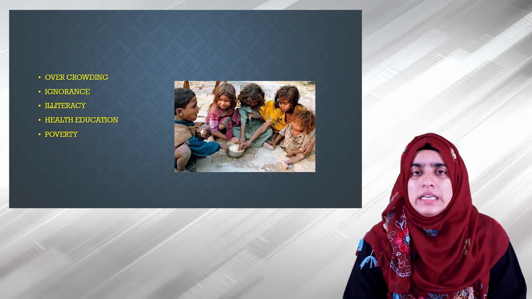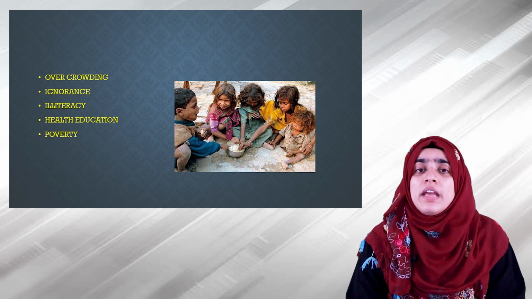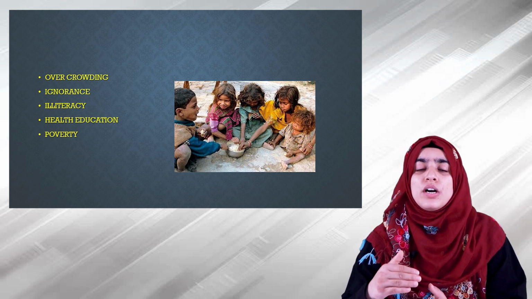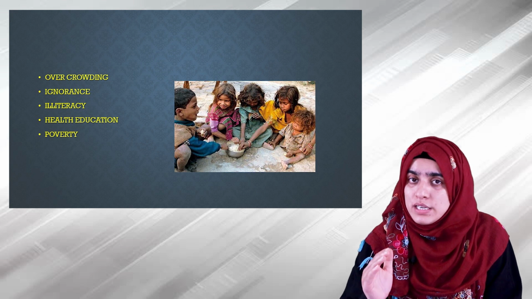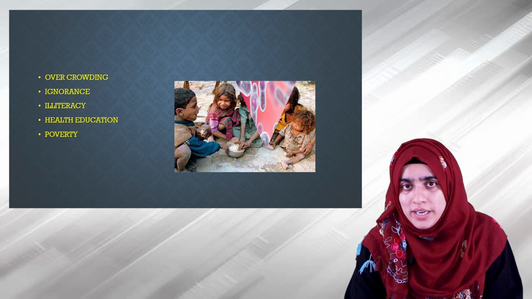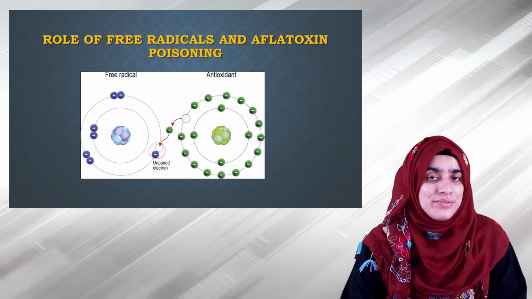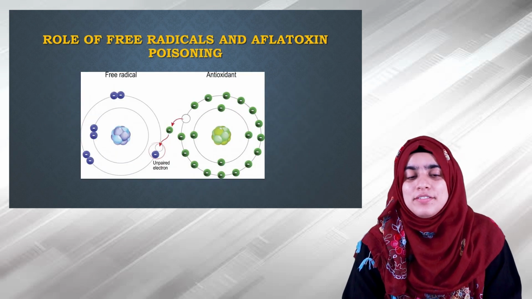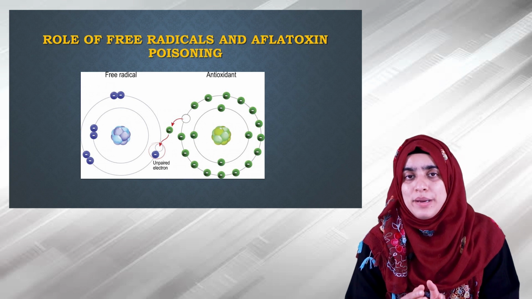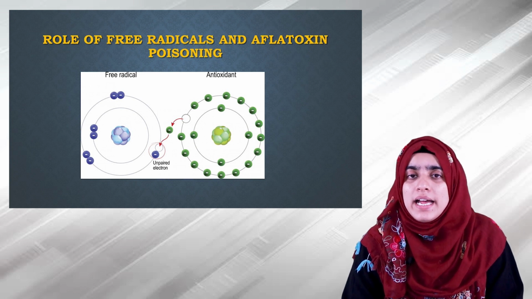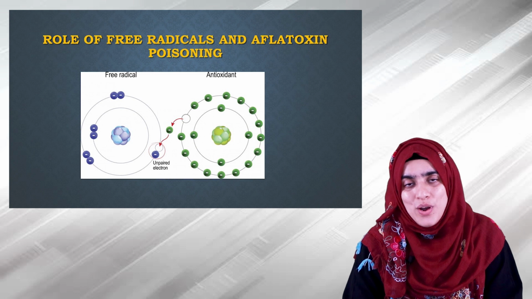Due to poverty, the family is not able to meet the basic nutritional needs of the child. Infection can be a cause. There is also the role of free radicals and aflatoxin poisoning, which damages the liver cells and gives rise to kwashiorkor.